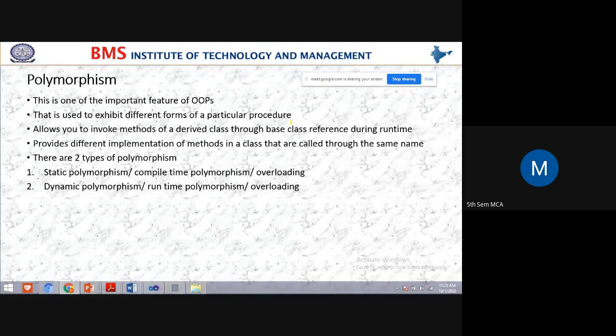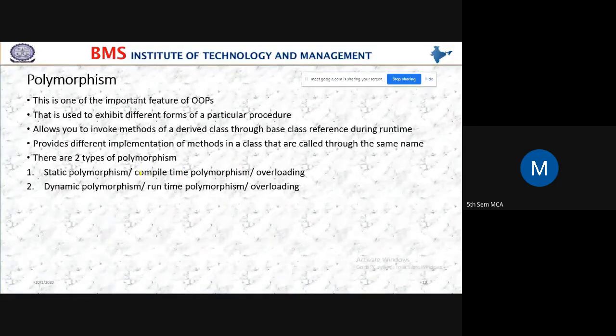In polymorphism, there are two types: compile time polymorphism and runtime polymorphism.